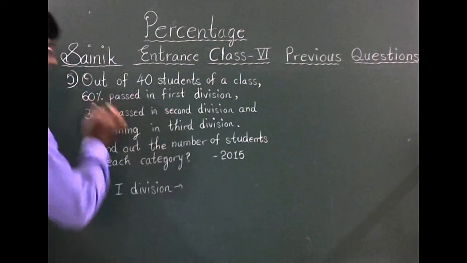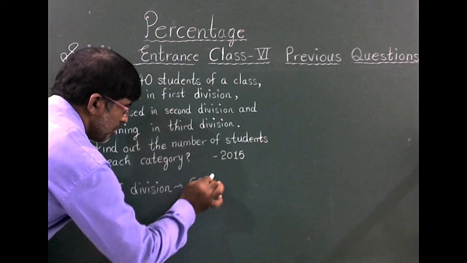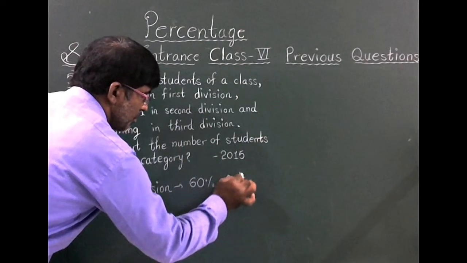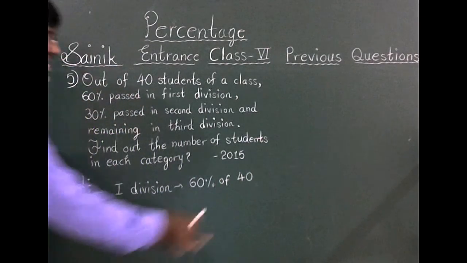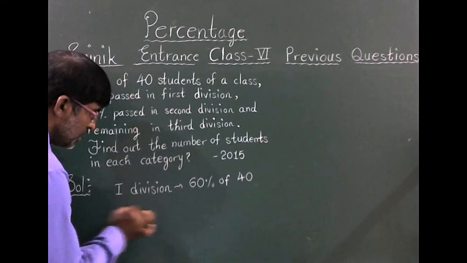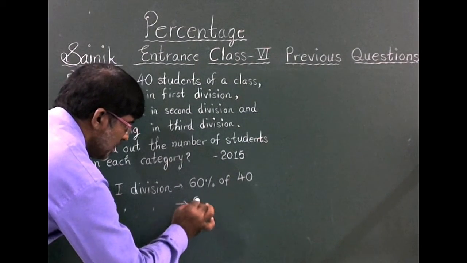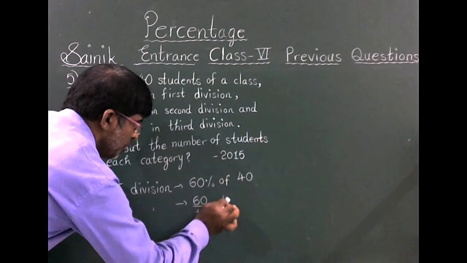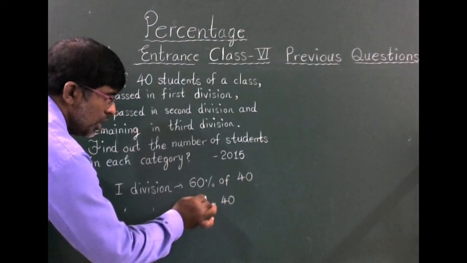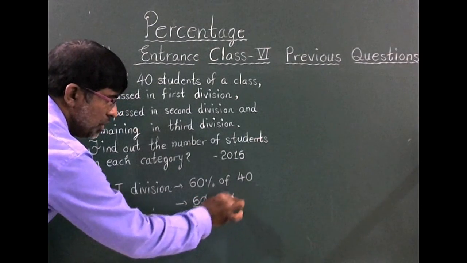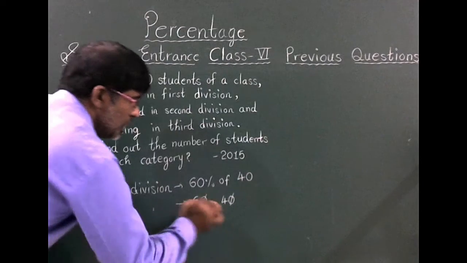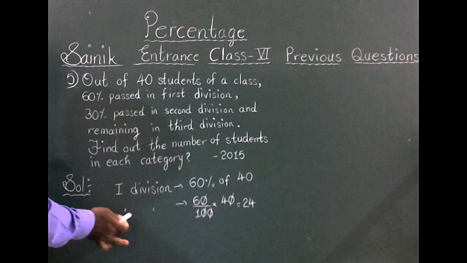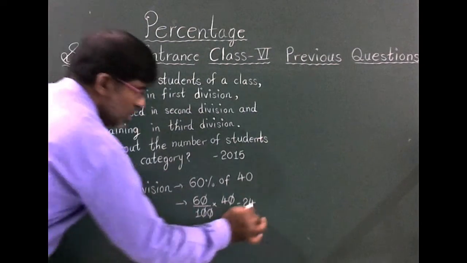Okay, the percentage 60 percent out of 40 students. The total number of students in a class is 40. First division 60 percent: 60 by 100 into 40 students. Okay, in the numerator 10, denominator 10, numerator 10, denominator 10. 6 4s are 24 students. Okay, the number of students passed in the first division is 24.